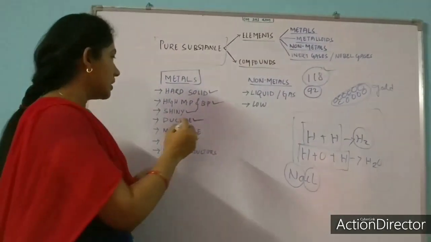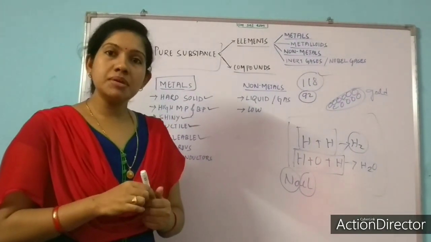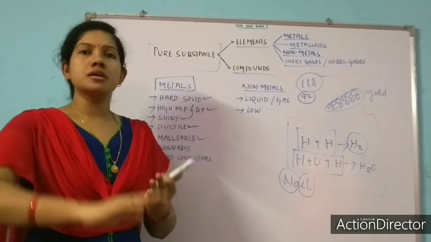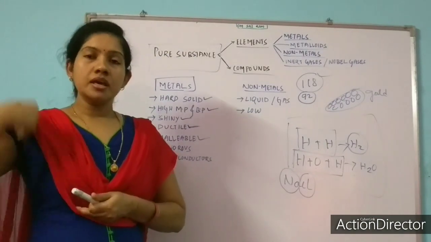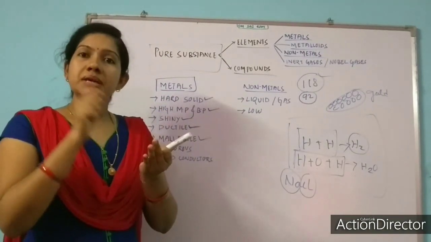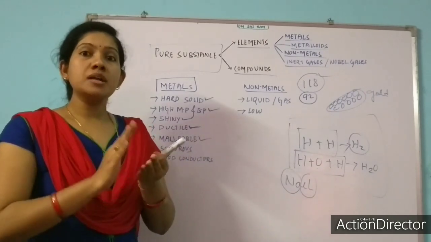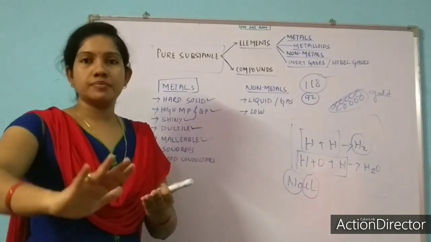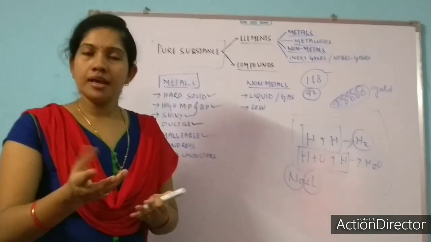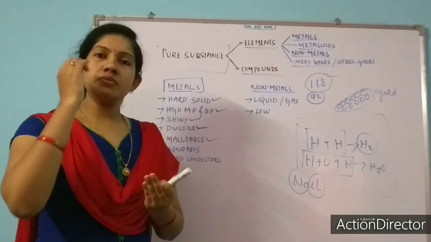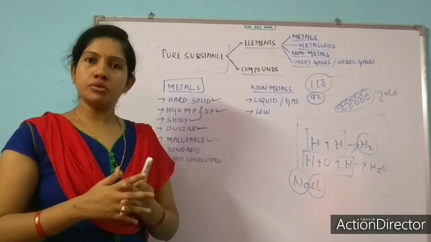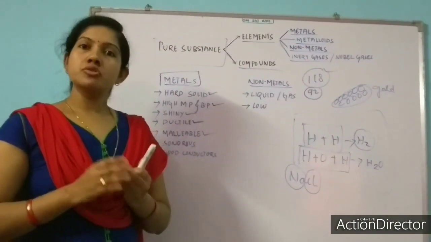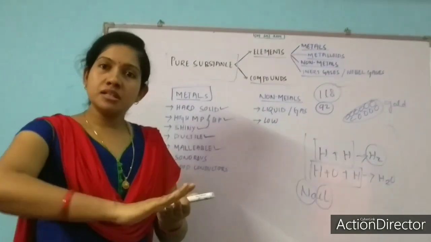Metals are ductile. They are also malleable. Malleable means when we beat metals with a hammer, we can prepare a thin sheet. A very nice example is iron. If we take a piece of iron and beat it with a hammer, it will not break easily. Rather, we can prepare a thin iron sheet. The same goes for aluminium foil. Aluminium is a metal, and aluminium foil is generally used to store food for packaging. So aluminium foil is an example of a malleable metal, because we can make a thin sheet of the metal.